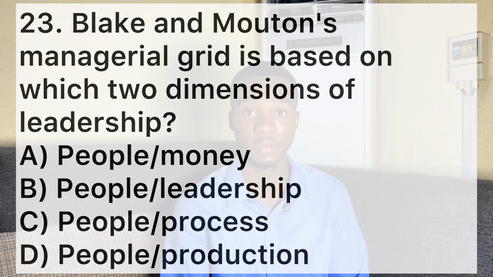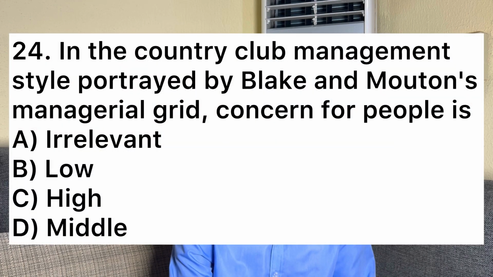So this one is very self-explanatory. The answer is D, which is people or production. So yes, the managerial grade focuses on either people or production or both of them. Now let's move on to number 24. Number 24 says, in the country club management style portrayed by Blake and Mouton's managerial grade, concern for people is A, irrelevant. B, low. C, high. D, middle. So the answer is C.